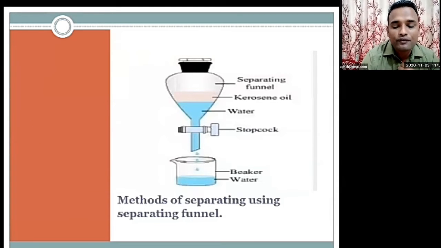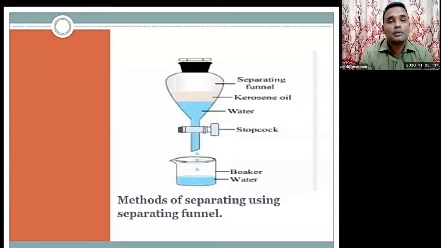Okay, now the separating funnel. Without shaking the funnel, without disturbing the solution, remove the stopper. Open the stopcock to collect the water at the bottom of the funnel in a beaker. Close the stopcock when all the water is collected in the beaker. Now kerosene and water are separated. See, this is a simple process.